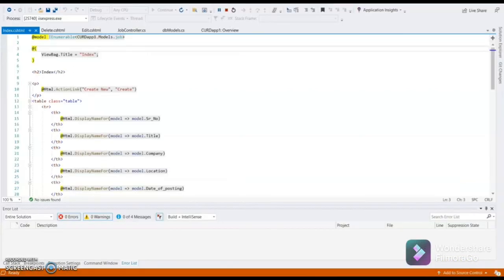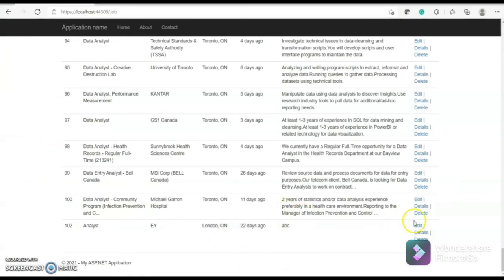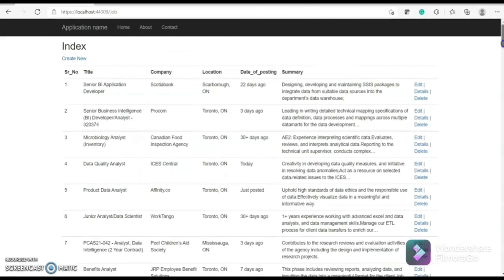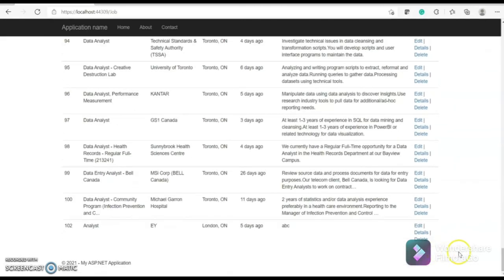After this, we can see further operations. We can see edit. We can change the date of posting to 5 days ago, and when we save, it will reflect the changes here also.